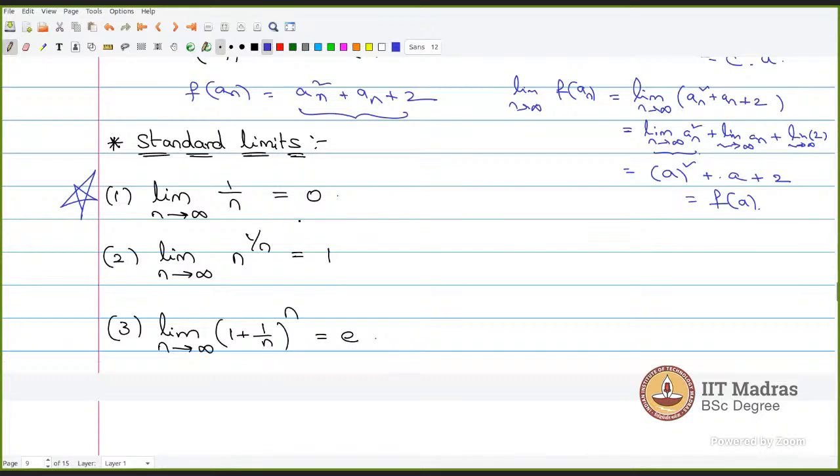Right. Once I complete the topic, I will take 2-3 major doubts and move to the next topic. So let us see this. One standard limit is limit n tends to infinity of 1 by n, which will tend to 0. If you forget this, then forget your 20 marks.